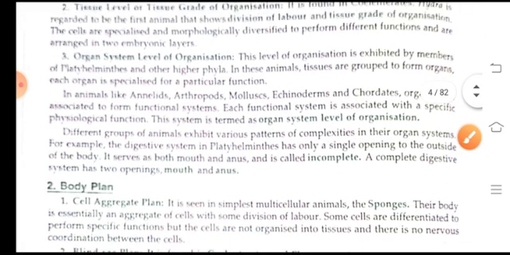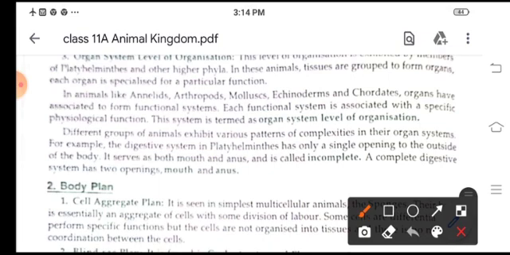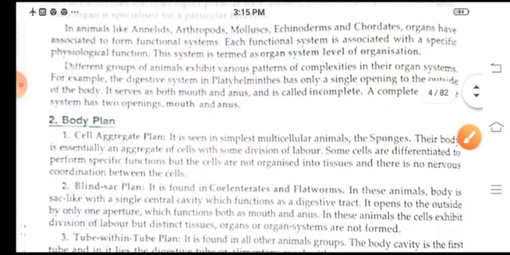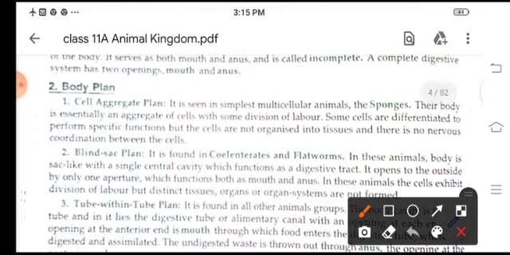Organ system or organ level of organization, children, is exhibited by members of the Platyhelminthes and other phyla. Okay, now in these, tissues are grouped together and they form the organs, and each organ is specialized for a particular function. So all the higher animals and from the Platyhelminthes onwards, the animals show organ system of organization.